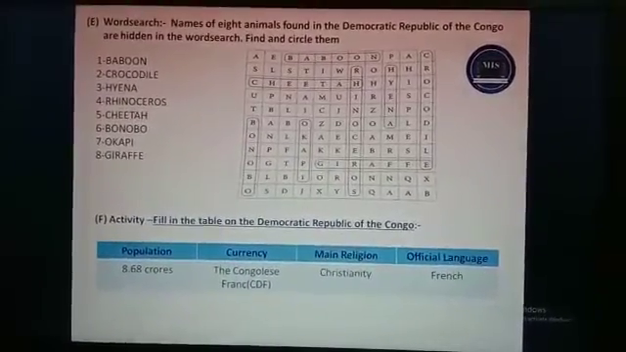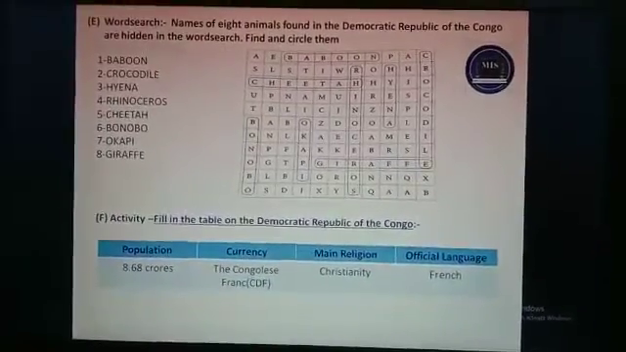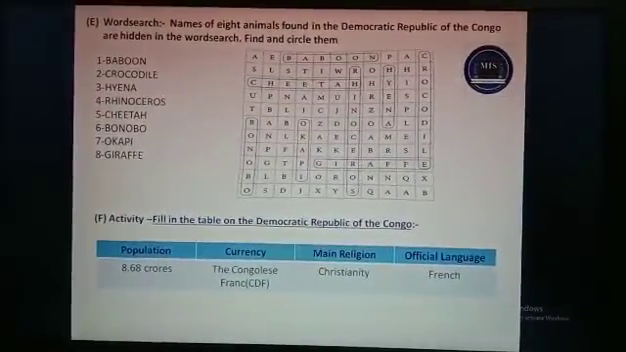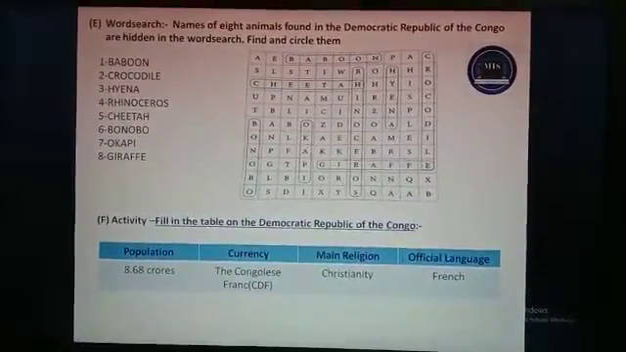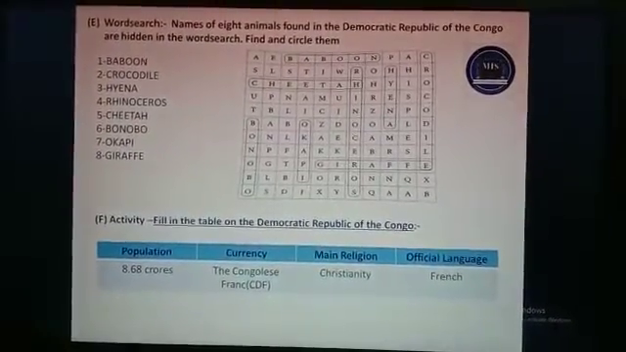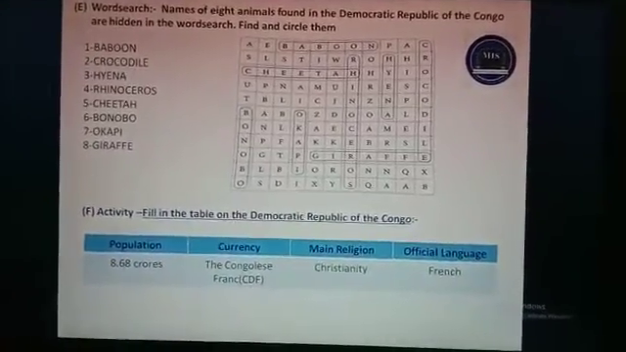Now the F part, activity. Fill in the table on the Democratic Republic of the Congo. Population 8.68 crores. Currency the Congolese franc CDF. Main religion Christianity and official language French.